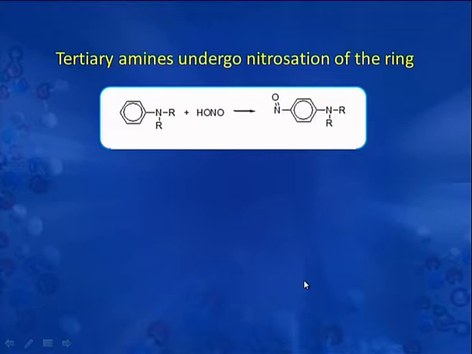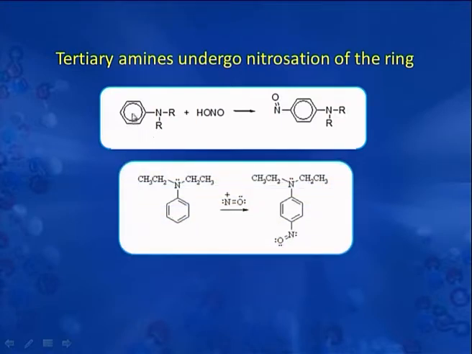Tertiary amines undergo nitrosation in the ring, that is, in case of aromatic tertiary amine, the nitrosyl cation attacks at the benzene ring and there is formation of para-nitroso N,N-dialkyl aniline.